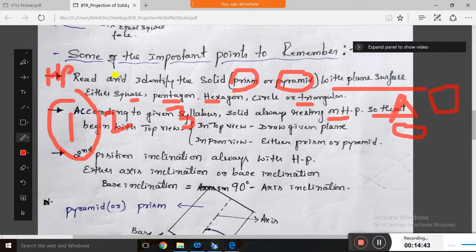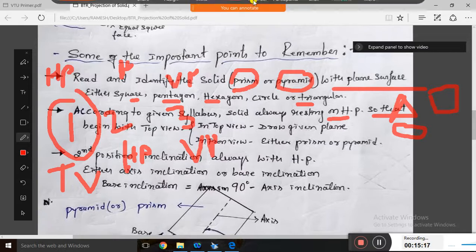Second position inclination is always HP, and the third position is VP. So this sequence is always fixed. Here there is no VP start; always on HP you start with the top view, then second position HP inclination, and third position VP inclination. Is it clear?